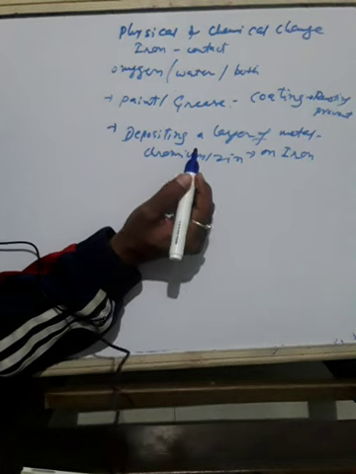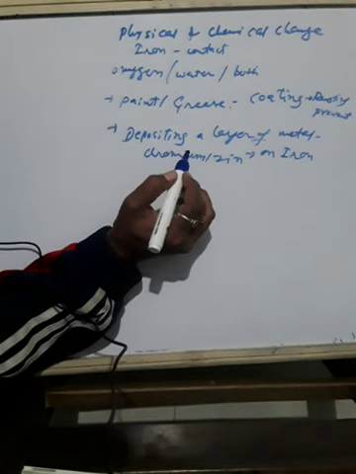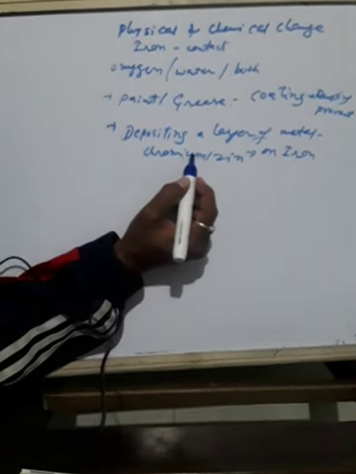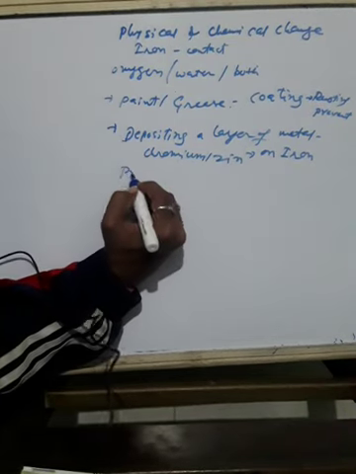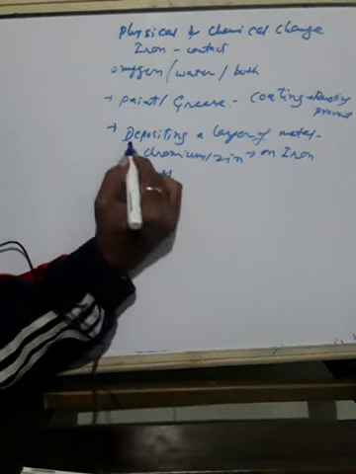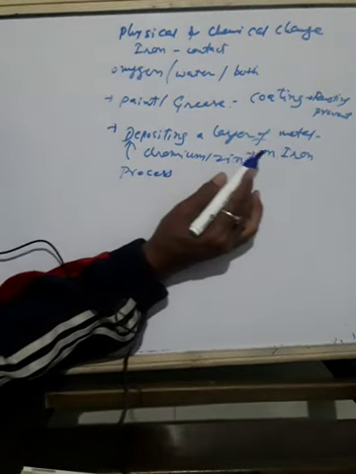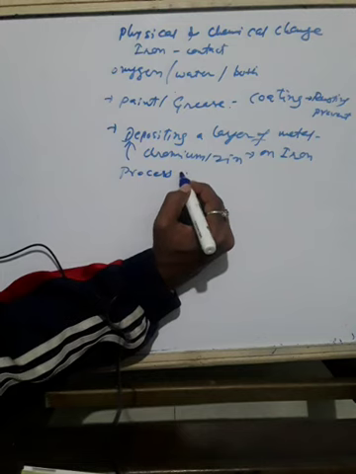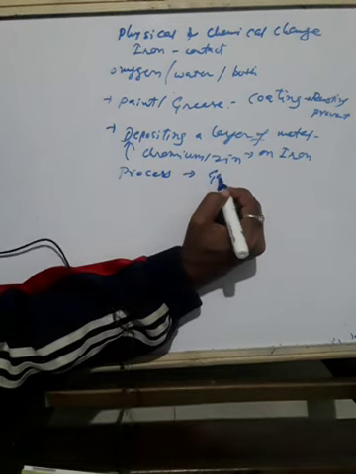The process of depositing a layer of zinc on iron is called galvanization.